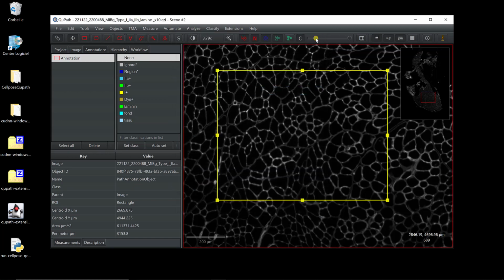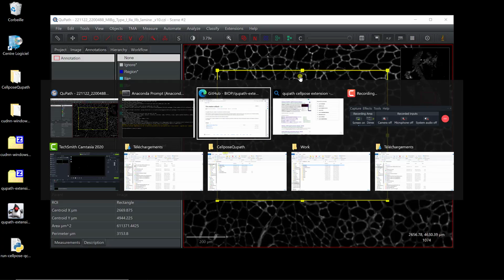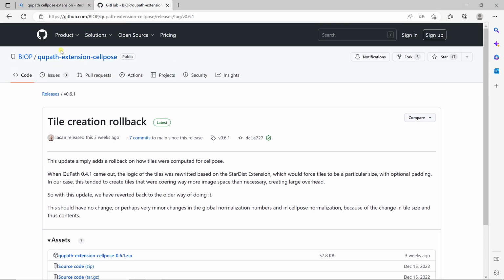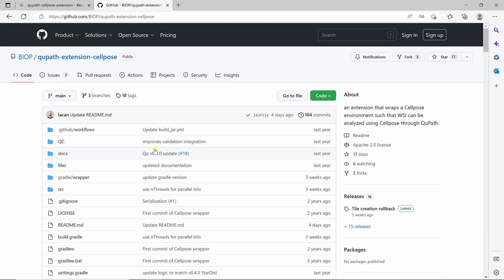I can run Cellpose in QuPath, and so you need to actually define a script. You can go back to the web browser. On this website, you actually have scripts.